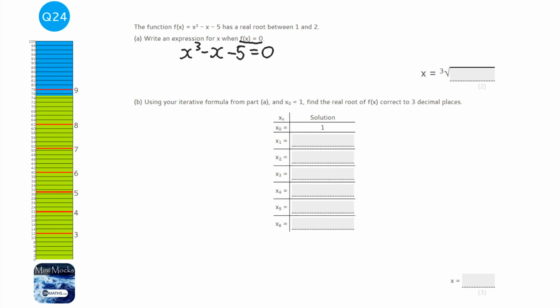Now the question's given you a hint because it says that it involves a cube root. So we know that we're going to have x cubed equals something, and then we're going to cube root both sides. So I'm going to just put my lines down. And we're going to add x and add 5 both sides.